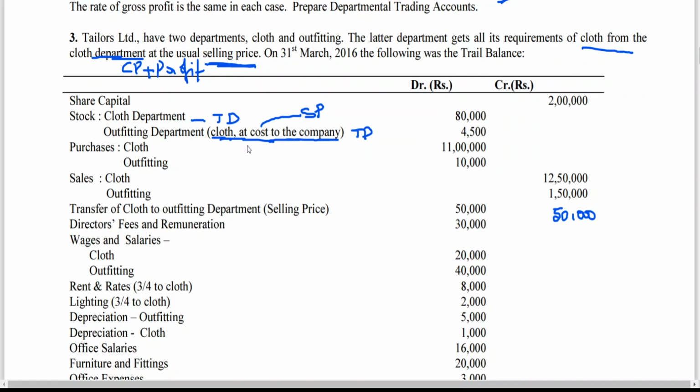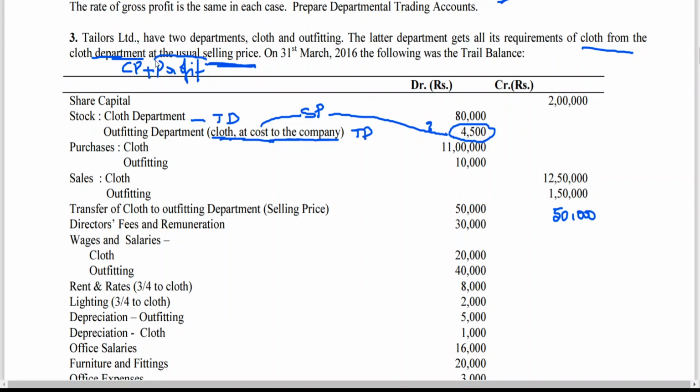Last year's closing stock will become opening stock, no? This you have learned in consignment account. In simple words, loading effect, my dear friends: opening stock reserve, closing stock reserve. So this can't be recorded at cost. This is to be recorded at what price, sir? At selling price. That is the question mark that we have to find out. That means we should know